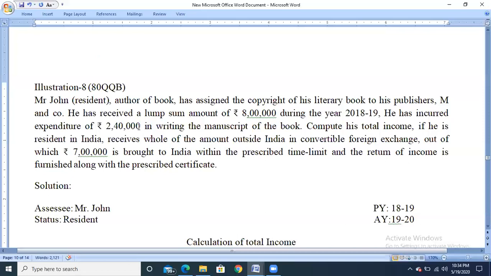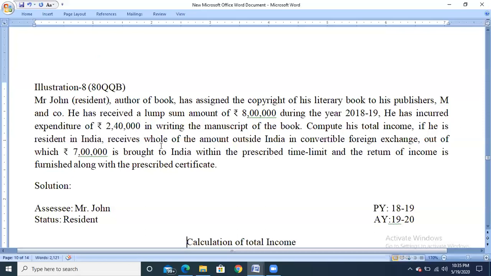He has incurred expenditure of rupees 2 lakh 40,000 in writing the manuscript of the book. So if you check, the assessee has received income of 8 lakh rupees, that is royalty income. Royalty income will be taken under the head income from other sources. So income from other sources is 8 lakh and the expenditure incurred by the assessee is 2 lakh 40,000. Compute the total income, because they have given the income as income from other sources. So based on that, we need to calculate the total income.